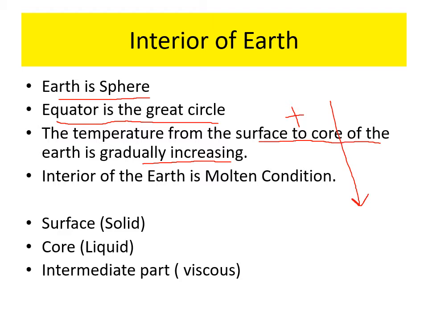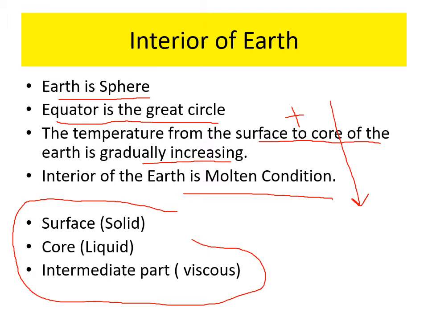So, the Earth's interior is in a molten condition. We are very familiar with two things: landmass, that is solid state, and the ocean surface, that is liquid state. And in between solid and liquid, there are wetlands, there is a certain viscous state. The same analogy, the same principle is applied for the interior of the Earth.